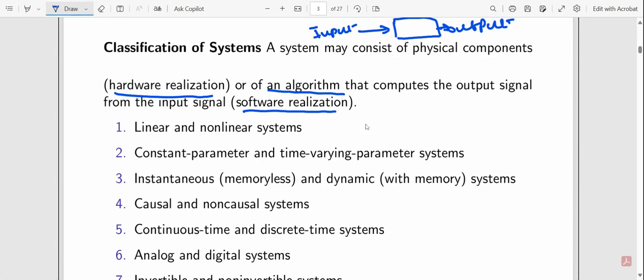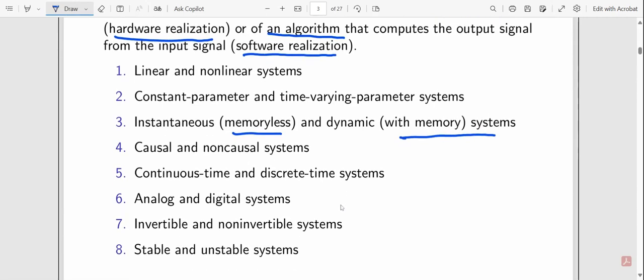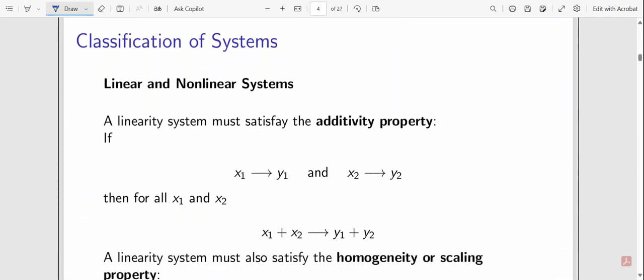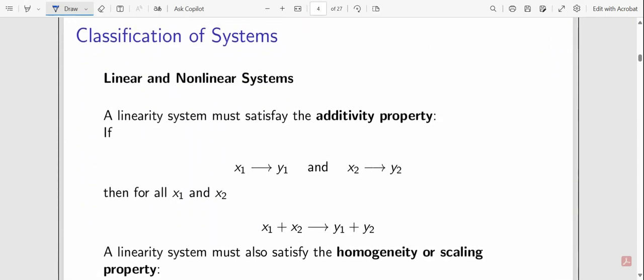Systems can be classified as linear and nonlinear systems, constant parameter and time-varying parameter systems, instantaneous or memoryless and dynamic with memory systems, causal or non-causal systems, continuous time and discrete time systems, analog and digital systems, invertible and non-invertible systems, stable and unstable systems. We will quickly see the differences between them.